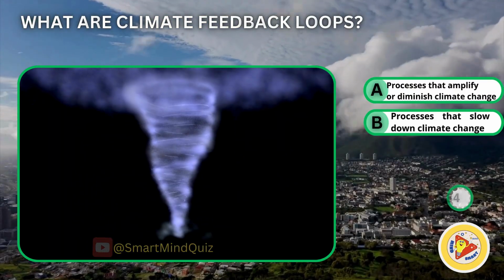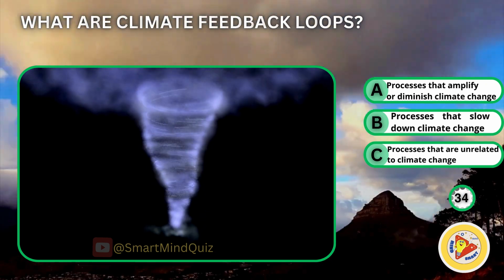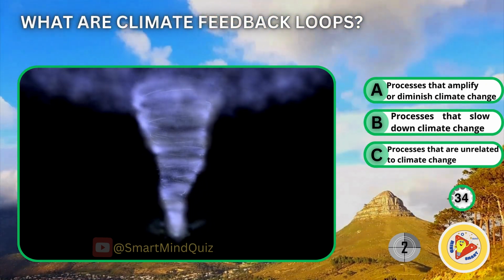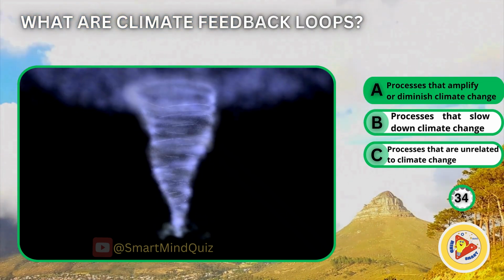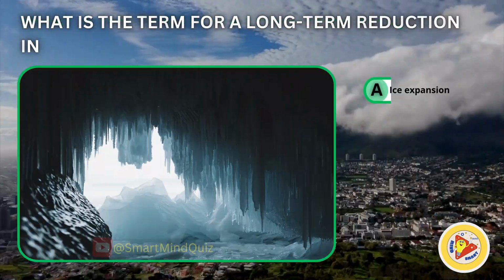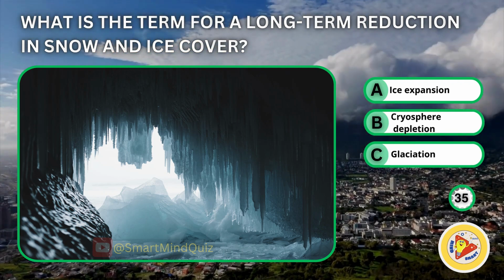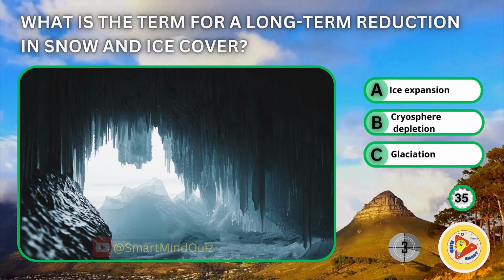What are climate feedback loops? Processes that amplify or diminish climate change. Processes that slow down climate change. Processes that are unrelated to climate change. What is the term for a long-term reduction in snow and ice cover? Ice expansion, cryosphere depletion, glaciation.